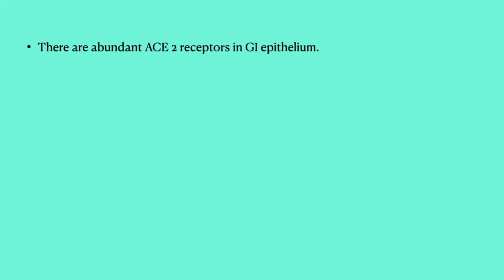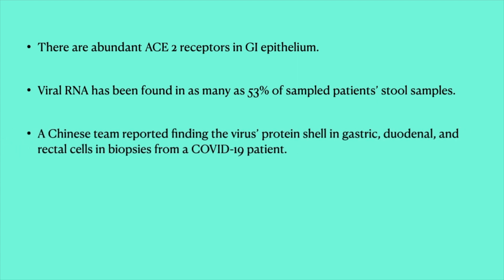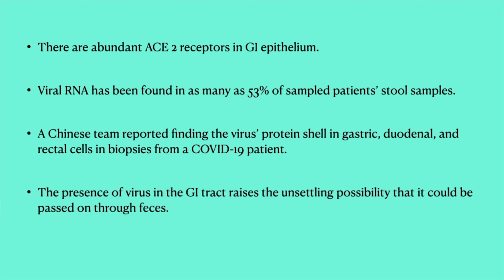There is an abundance of ACE2 receptors in the GI epithelium. Viral RNA has been found in as many as 53% of the sampled patients' stool samples. A Chinese team reported the virus protein shell in gastric, duodenal, and rectal cells in a biopsy of a COVID-19 patient. The presence of virus in the GI tract raises unsettling possibilities that it could be passed on through feces, though it has not yet been confirmed by the scientists.